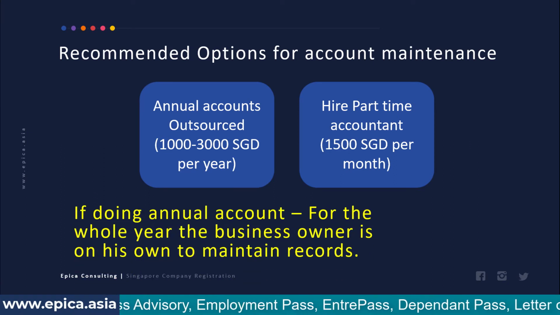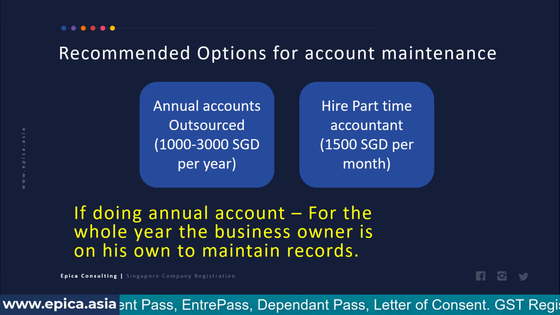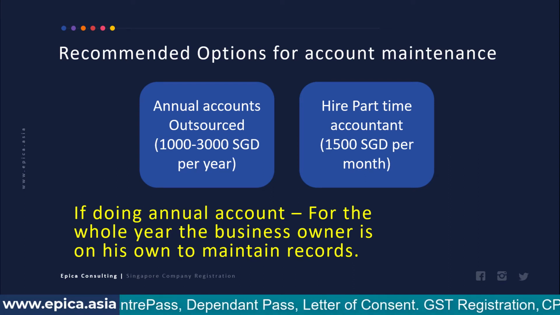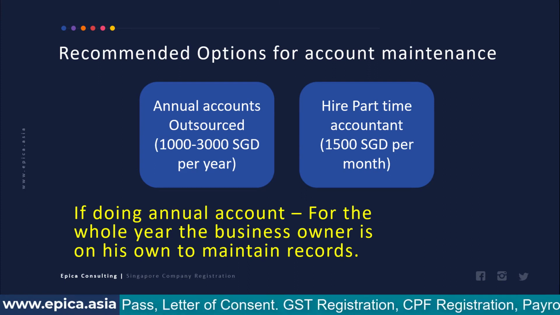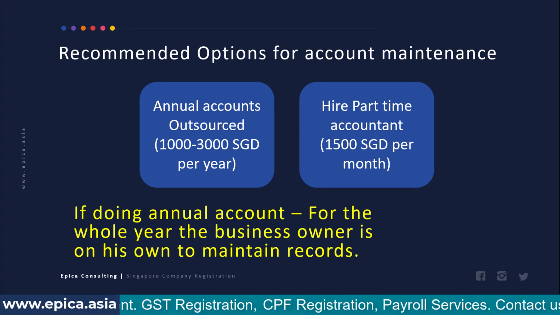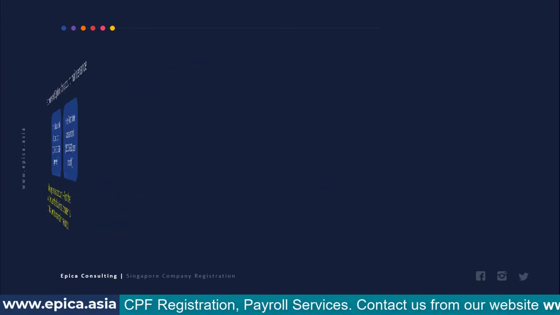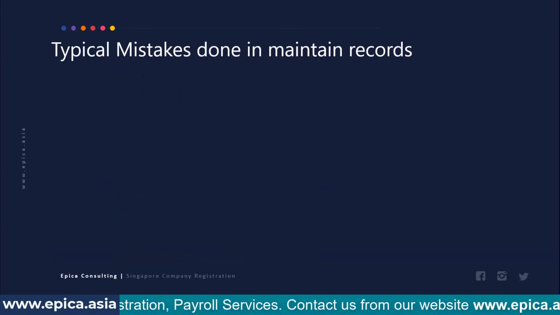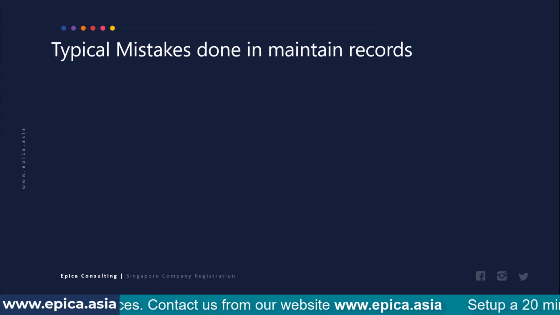Now what happens is, when you are maintaining it on an annual basis, doing annual accounts for the whole year, the business owner is left on his own to maintain all the records. Then typically at the year end he will take all this bunch of information, go to his accountant, give it to him and ask him to do accounting. And that is where the problem comes.